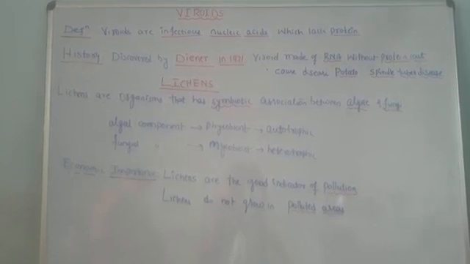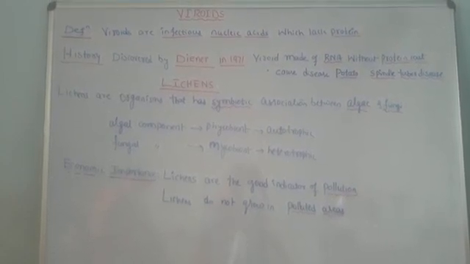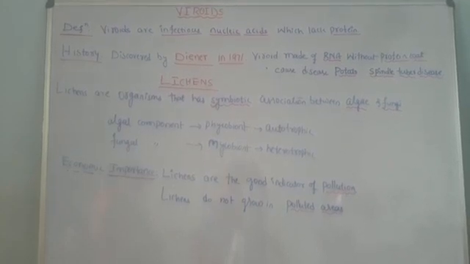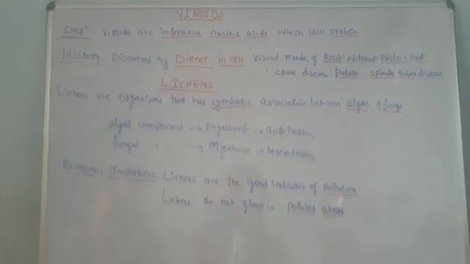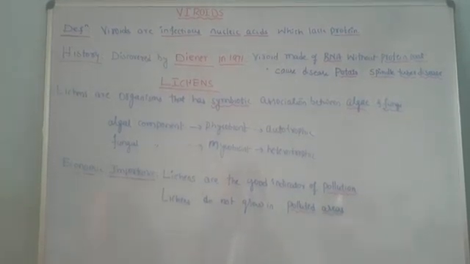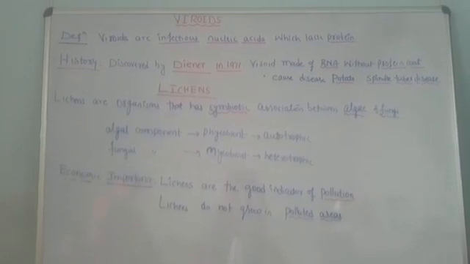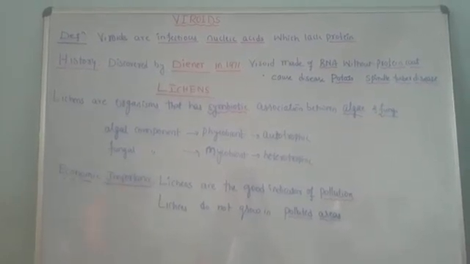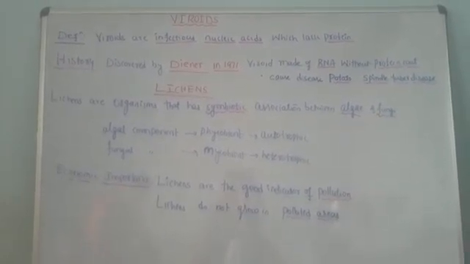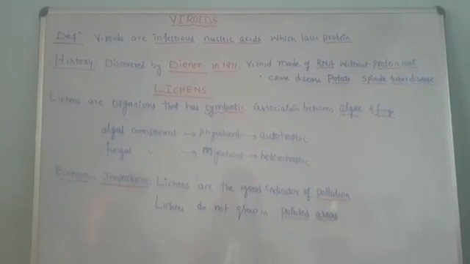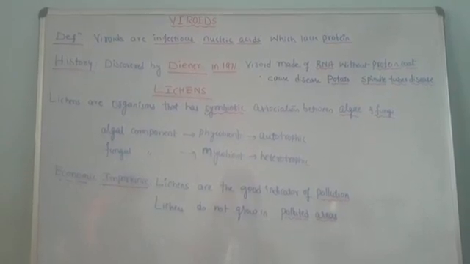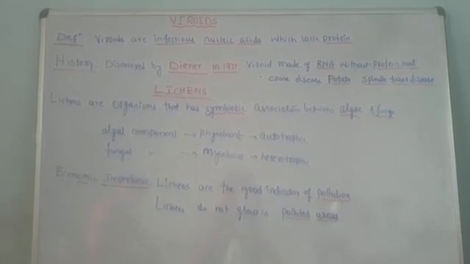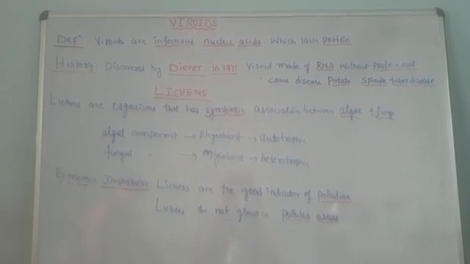Viroids are infectious particles, but they do not contain any protein. Usually a cell is composed of nucleic acid as well as protein, but viroids do not contain protein. In viruses we have seen nucleic acids surrounded by protein molecules. Viroids are infectious bodies having nucleic acids without any protein.